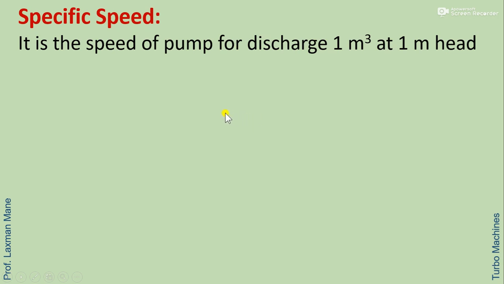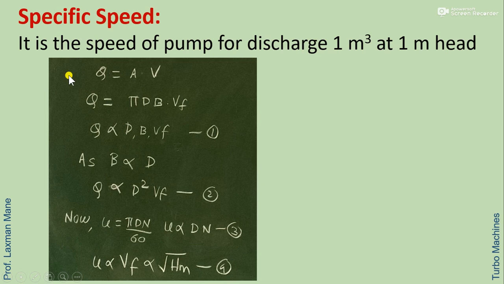So let us derive the formula for specific speed. We know that discharge is equal to area into velocity. Now here Q is equal to pi into d B, this is the area, into flow velocity. Next, we can have Q directly proportional to diameter, width and flow velocity, say equation 1.